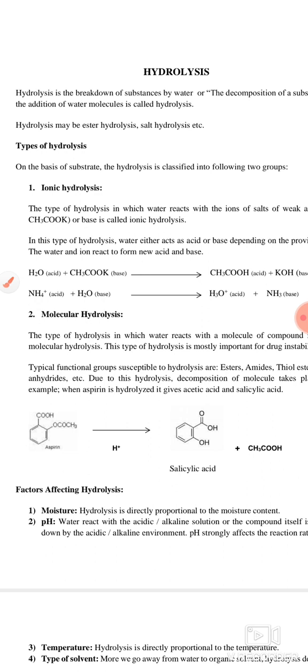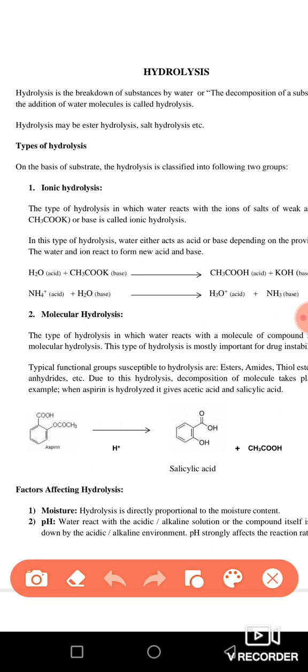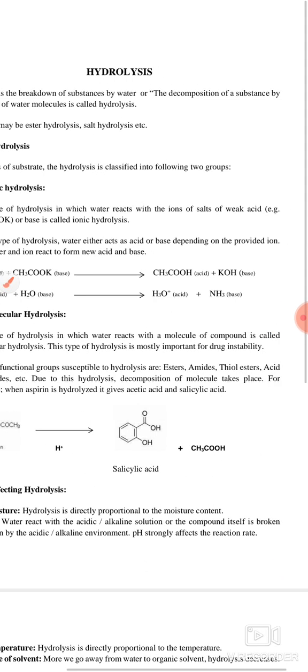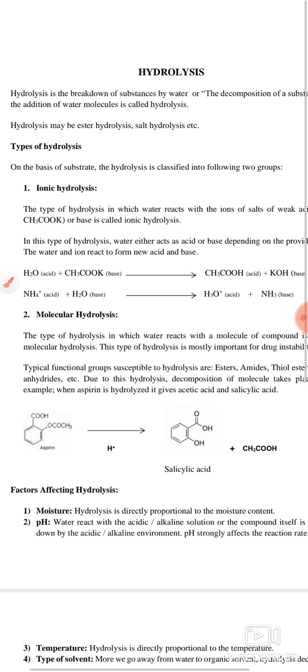Therefore this is called decomposition, because your drug is undergoing decomposition and breakdown in the presence of water. So it is called what? Hydrolysis. The word hydro means water, and lysis means breakdown. So your drug is going to break down in the presence of water. The decomposition of a substance in the presence of water molecules is called hydrolysis. So this is the definition of hydrolysis.